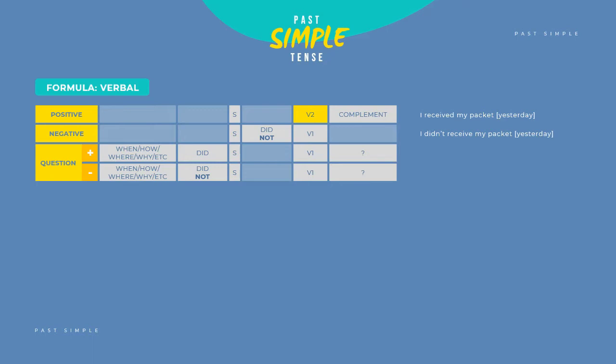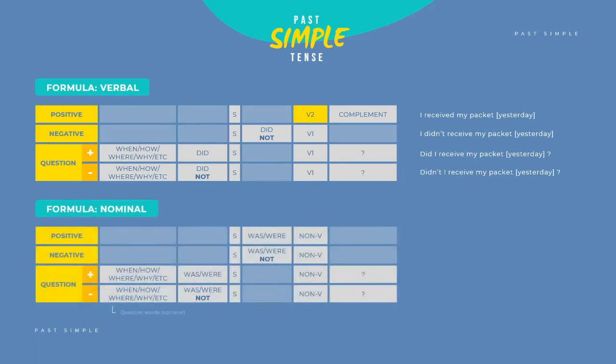The positive form of the interrogative sentence has the following structure: did plus subject plus verb 1. For example, did I receive my packet yesterday? While the negative form of the interrogative sentence has the structure did not plus subject plus verb 1. For example, didn't I receive my packet yesterday? You can add question words such as when, how, where, why in front of the word did in interrogative sentence.